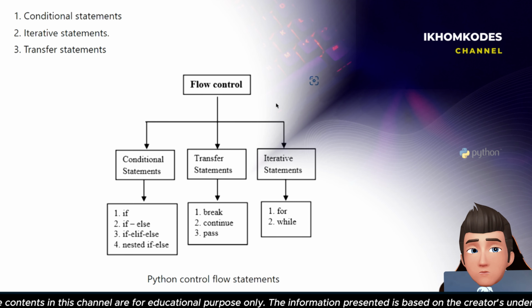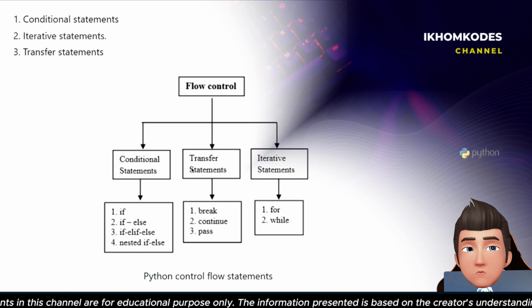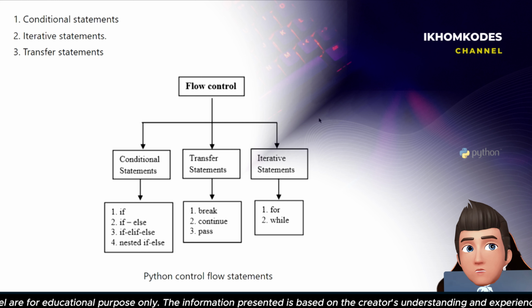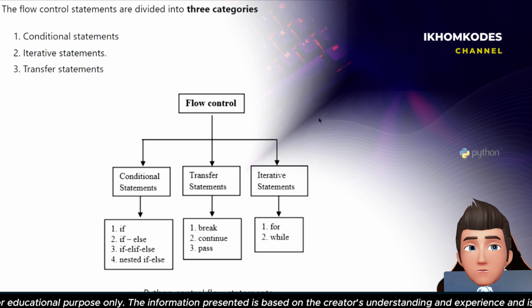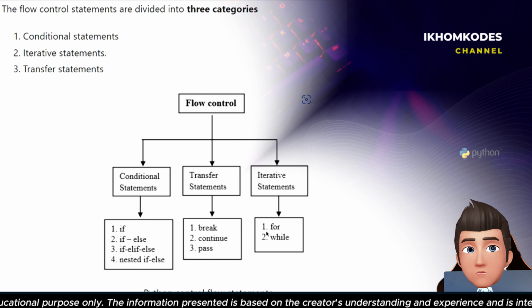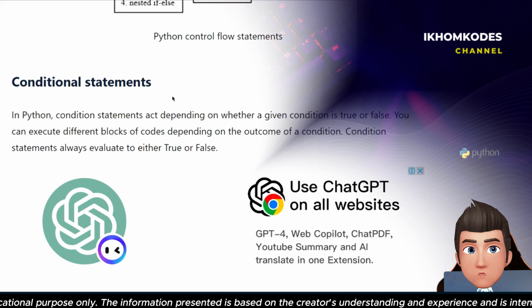You can check my previous video as well. I have already explained each of the types of flow control in my previous episode. You can visit the previous episodes, and you will get the link of the video in this video description. Another is iterative statements. They are for and while, okay? These are the Python control flow statements, right?